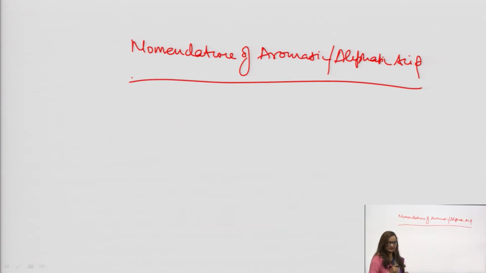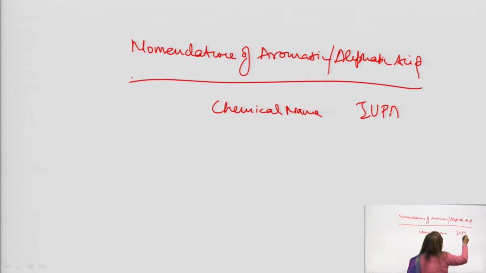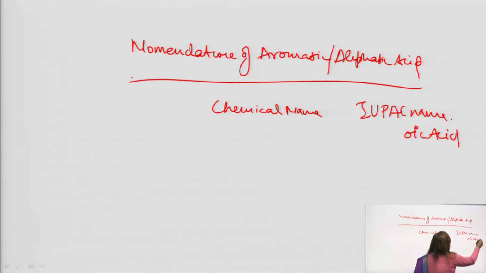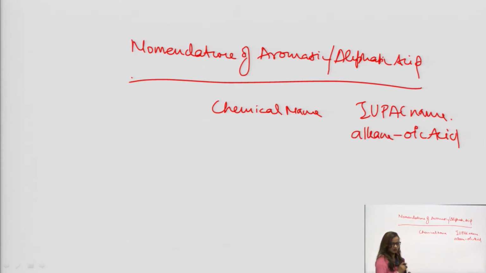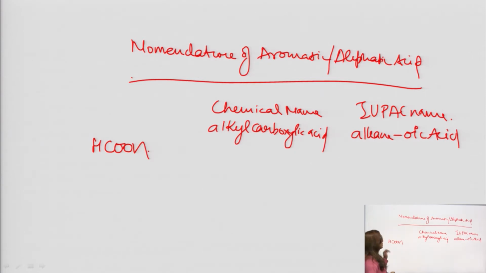Two types of nomenclature are there. One type is the chemical name and the other type is the IUPAC name. In the IUPAC name, the suffix oic is added: alkane, dash, oic acid. Here the name is alkyl carboxylic acid. Now, if the compound is aliphatic and the formula is HCOOH, no alkyl groups are there.